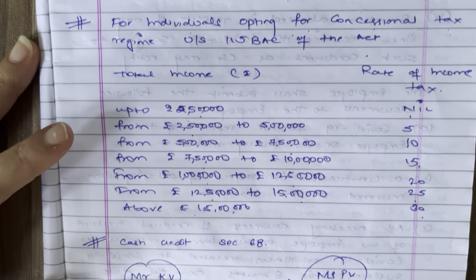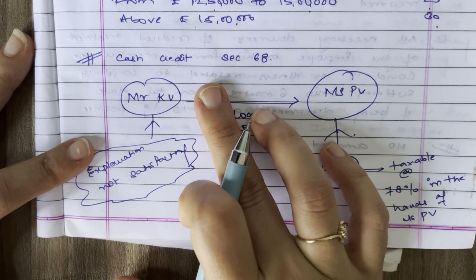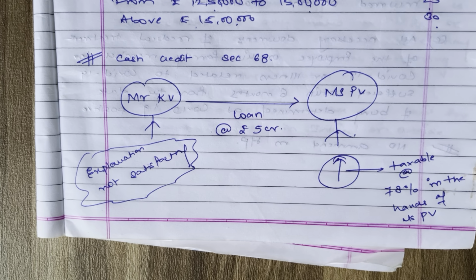Then we have next amendment under section 68, that is cash credit. What is cash credit? Your tax rate is 78%. Under section 68, tax rate is 78%.